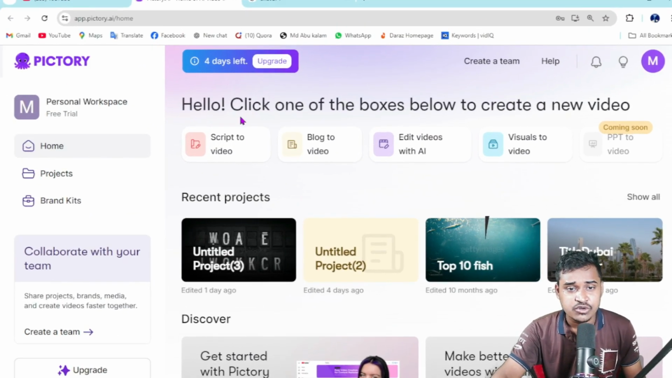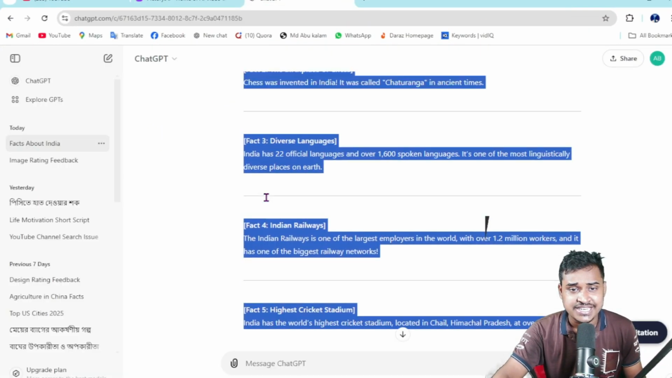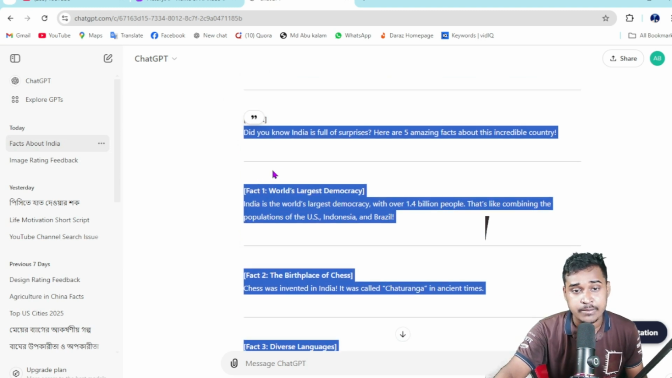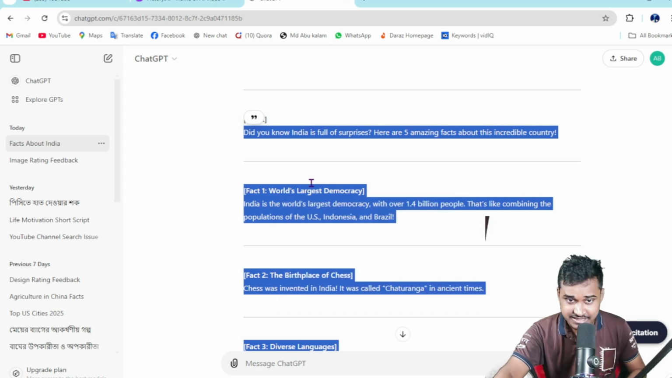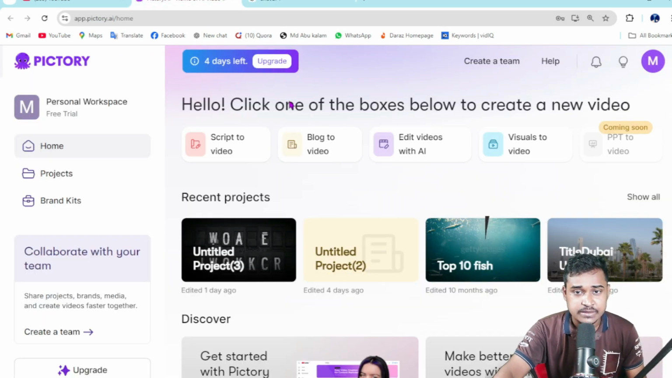I'm going on this website. First, I'm going on ChatGPT. Then I type 5 facts about India. This AI tool writes me a script. I copy this script, then go to this website. I will put this link in my video description for easy access.